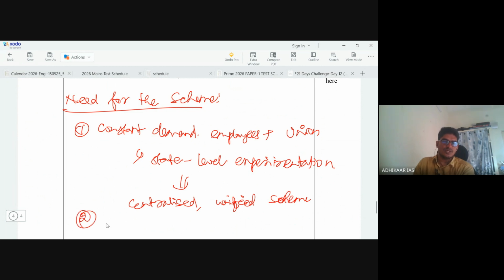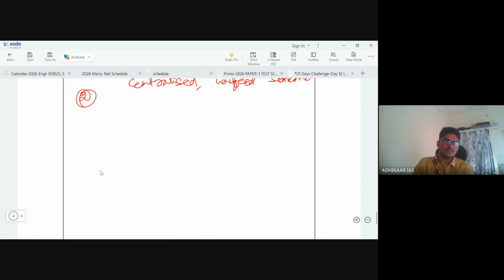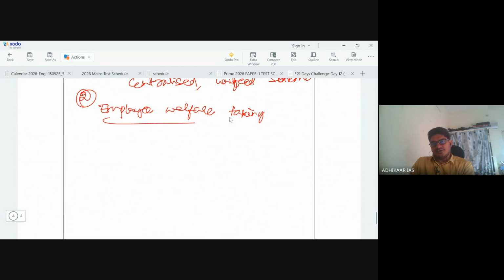And then one more need is the government's concern toward employee welfare, taking them into confidence by addressing their long standing demands for ensuring financial security.